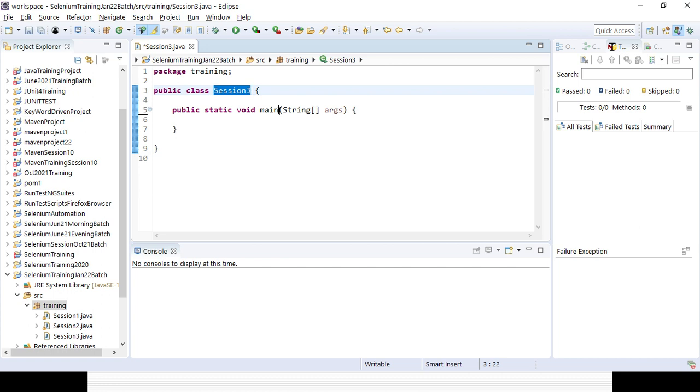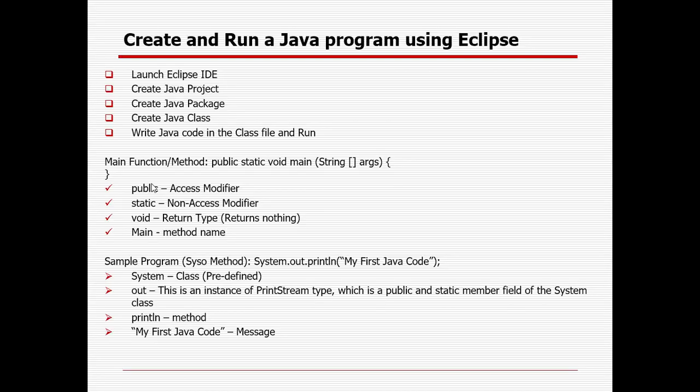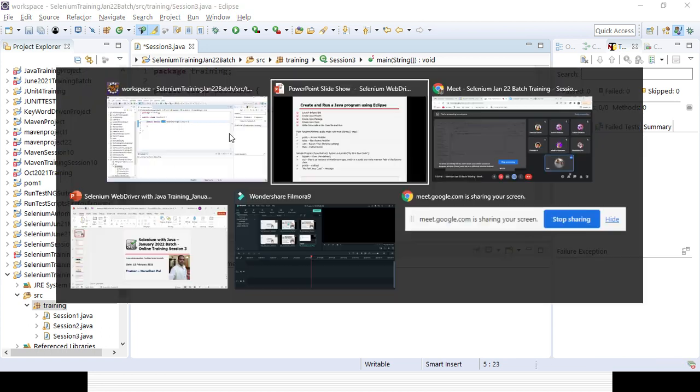You can see public, static, void, and main with String args. What does each of these signify? Public is called an access modifier. It can be private or protected as well. Public means it is visible at the public level. Static is a non-access modifier. Static and final are different non-access modifiers available in Java. Void is the return type. Void means it will return nothing. Sometimes the return type can be a string or a different data type, like integer or float. You will learn slowly. Right now, no need to concentrate much; everything will be covered slowly.